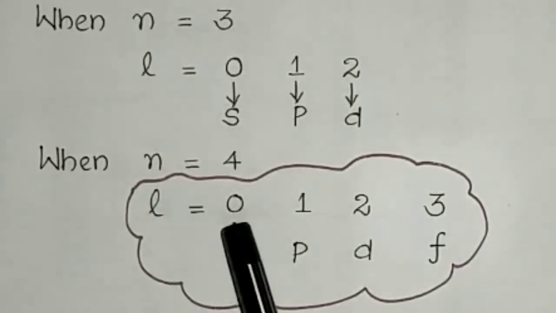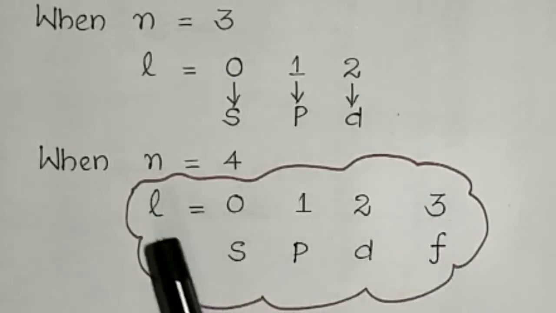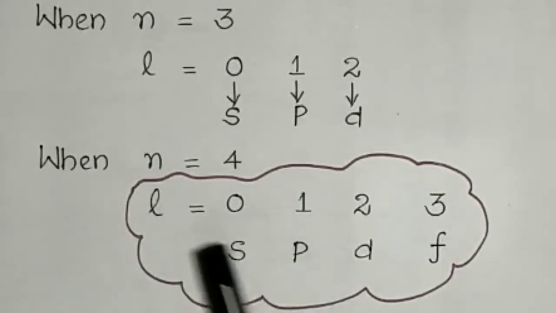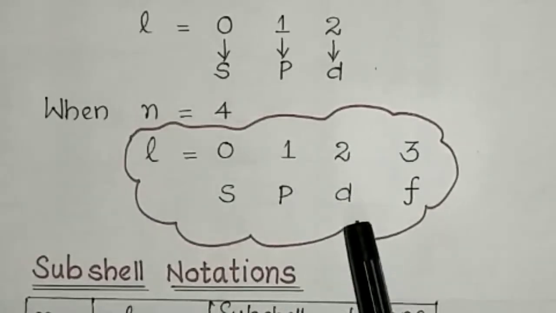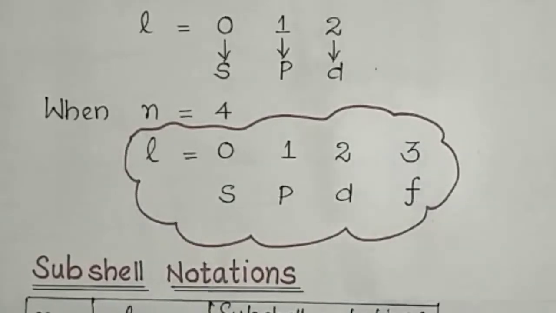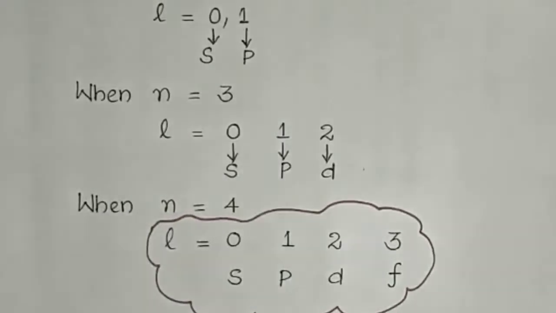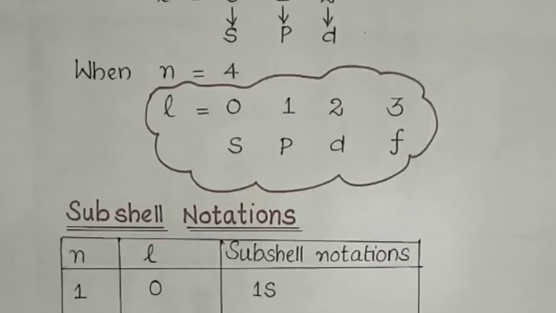So that is 0, 1, 2, 3. L is equal to 0 indicates the S subshell, L is equal to 1 indicates the P subshell, L is equal to 2 indicates the D subshell, L is equal to 3 indicates the F subshell. That means whatever the value of n, that many subshells are present. If n is equal to 4, then 4 subshells are there. n is equal to 3, 3 subshells. n is equal to 2, 2 subshells. Okay, then subshell and its notations.